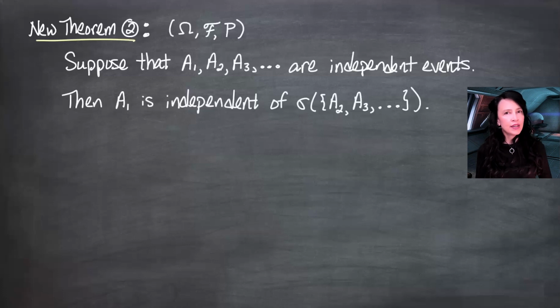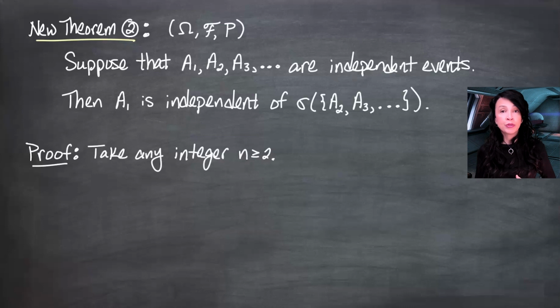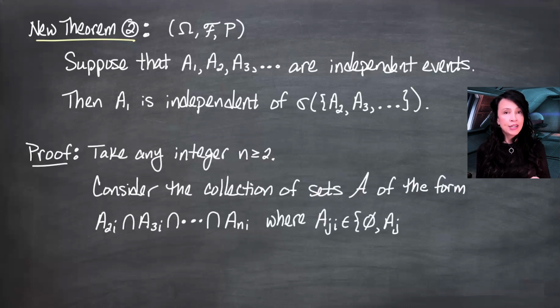We are dealing with an infinite number of sets here, and recall that independence, when you have an infinite number of things, is defined through independence of all finite subcollections. So let's take an integer n greater than or equal to 2, so we'll consider a finite subcollection, and I'm going to define curly A to be the collection of sets of this form: A2i, which I'm going to define in a second, intersected with A3i, out through intersected with ANi.